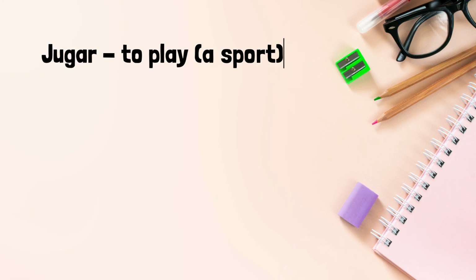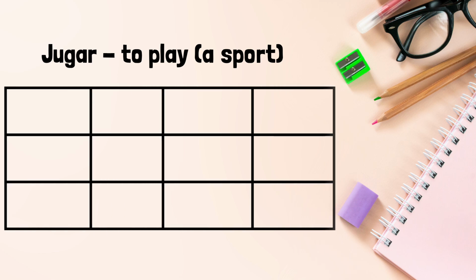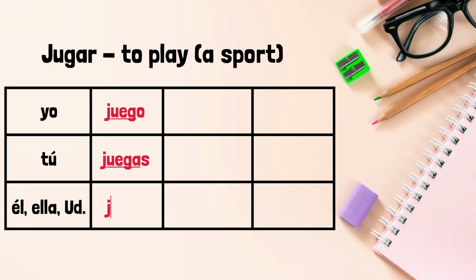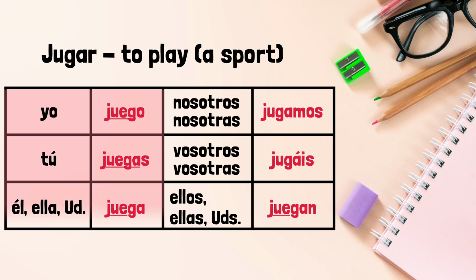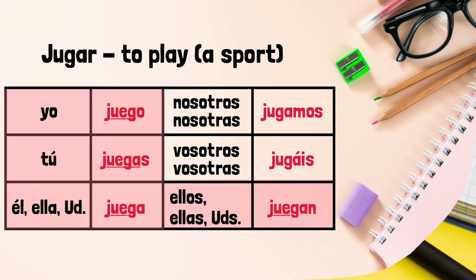Another verb, jugar, is U to UE. It means to play, as in to play a sport. It's conjugated like so: yo juego, tú juegas, él, ella, usted juega, nosotros jugamos, vosotros jugáis, ellos, ellas, ustedes juegan. Notice the stem change is only in a few forms, and the nosotros and vosotros have no stem change.